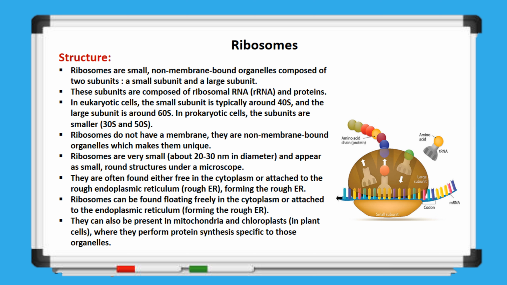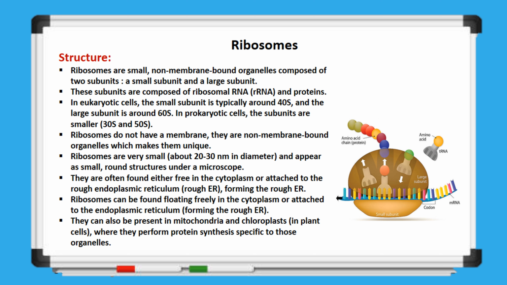In eukaryotic cells, the small subunit is typically around 40 S, while the large subunit is around 60 S. In prokaryotic cells, the subunits are smaller, measuring 30 S and 50 S. Unlike many organelles, ribosomes lack a membrane, which makes them unique. They are very small, typically about 20 to 30 nanometers in diameter, and appear as tiny, round structures under a